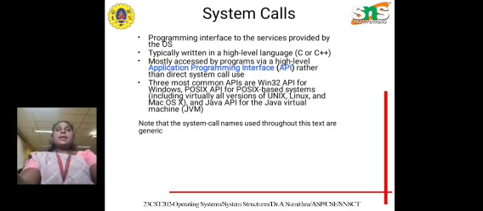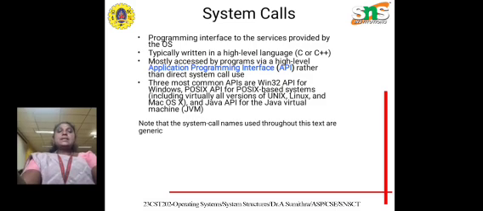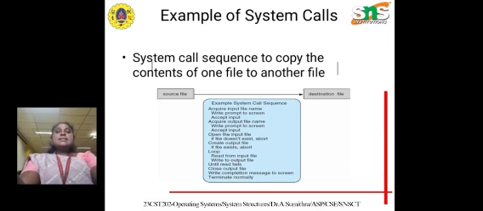A common API is the Win32 API for Windows, the POSIX API for POSIX-based systems, which include virtually all versions of Unix, Linux, and Mac OS, and the Java API for the Java virtual machine. Note that the system call names used throughout this text are generic. This is a basic example of a system call sequence to copy the contents of one file to another file.